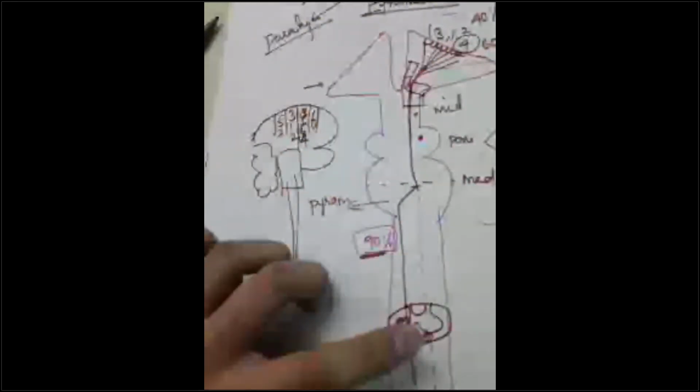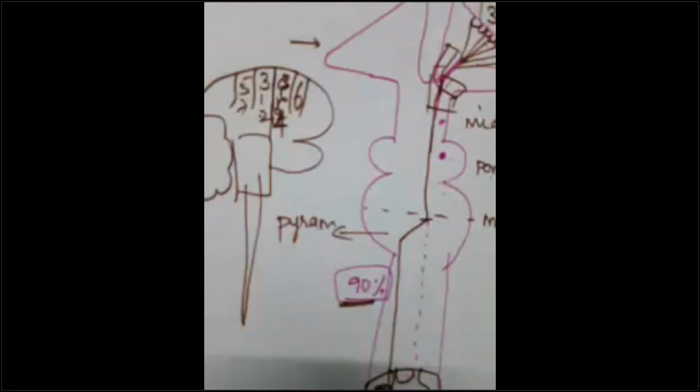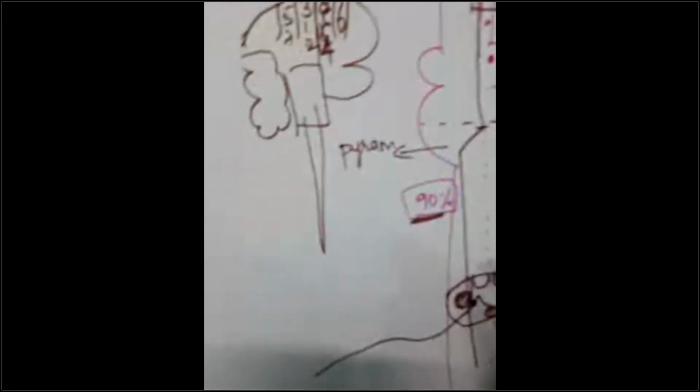Hope the descending tract, corticospinal tract is clear for you all. So let me see the termination. We have seen the origin, the course, the cross. It is crossing over. Where is it terminating then? Now it is terminating in the anterior horn cell of the spinal cord. From there, the lower motor neuron will arise. I told you earlier that this is the upper motor neuron, this is the lower motor neuron from the anterior horn cell.